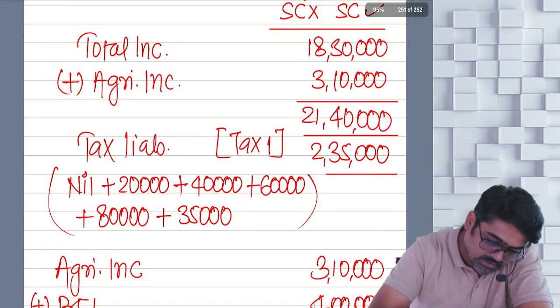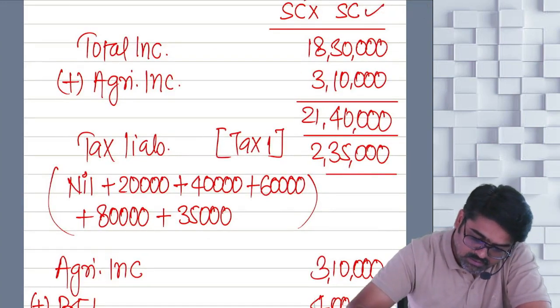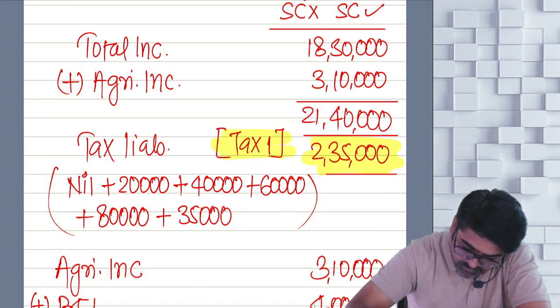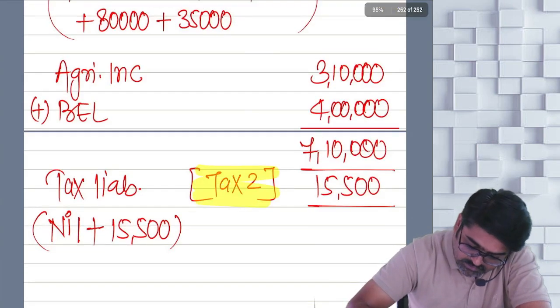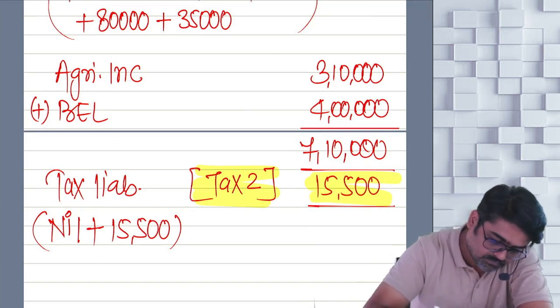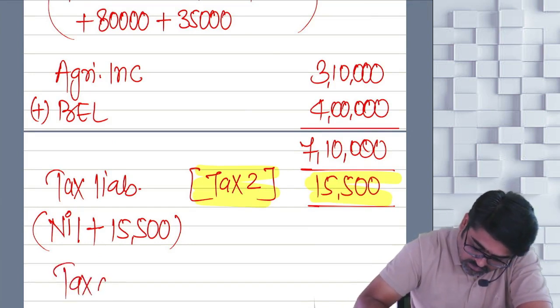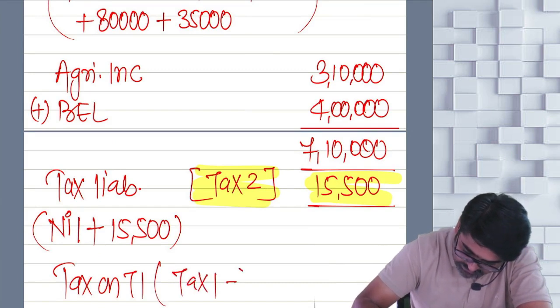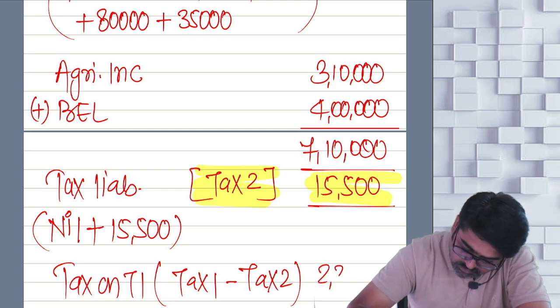Yellow color. Tax 1 minus tax 2. Tax on total income is tax 1 minus tax 2. How much? 2 lakh?